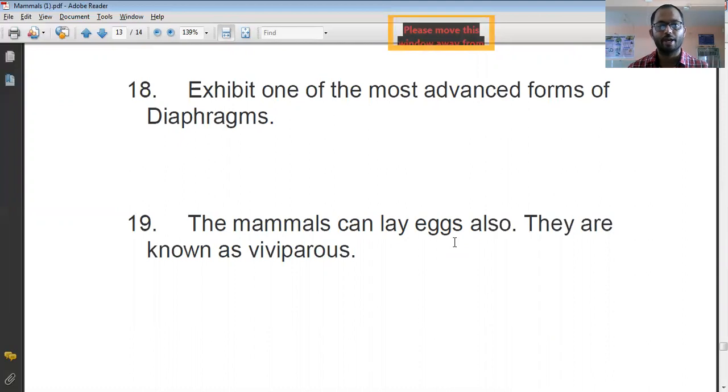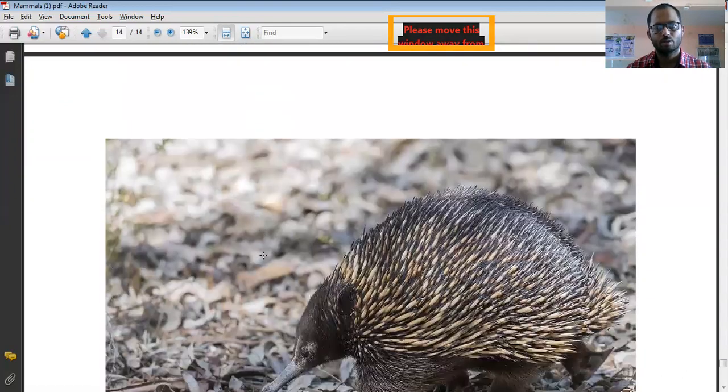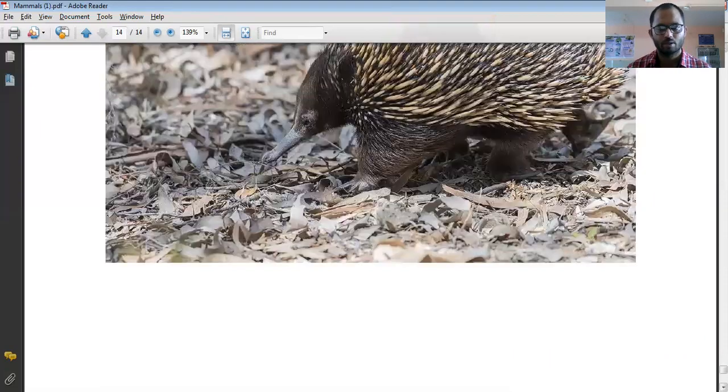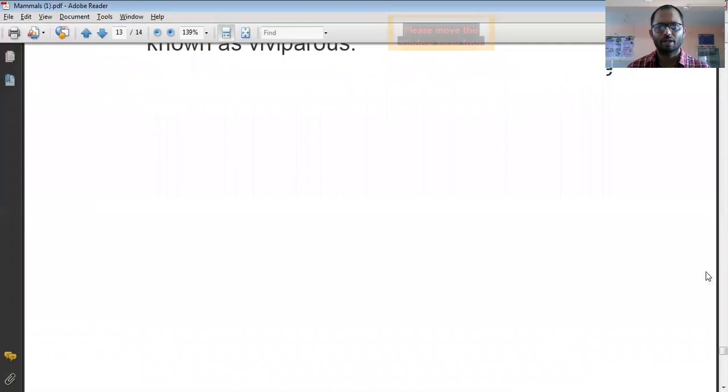There are some egg-laying mammals also present, and these are known as oviparous mammals. That is, they give birth from eggs. You can find one of the most important, the spiny anteater, that is Echidna. This is an example of egg-laying mammals. Okay, so these are some important characteristics of the mammals. I hope everyone understands the basic characteristics of the mammals.